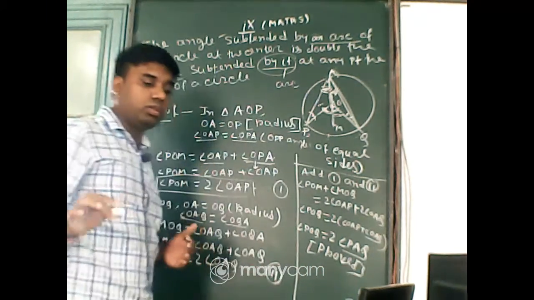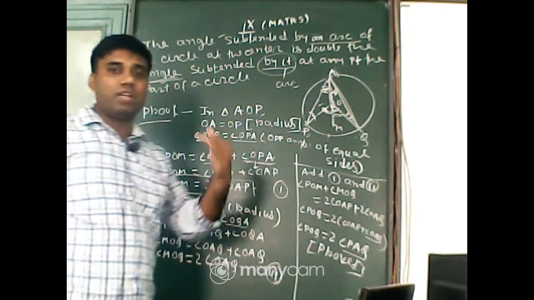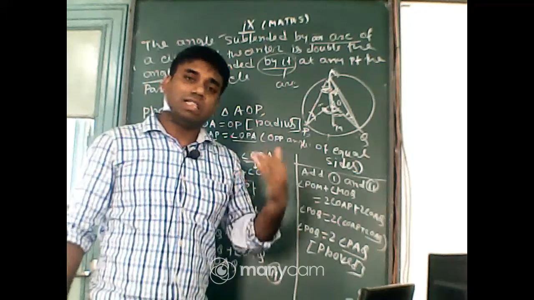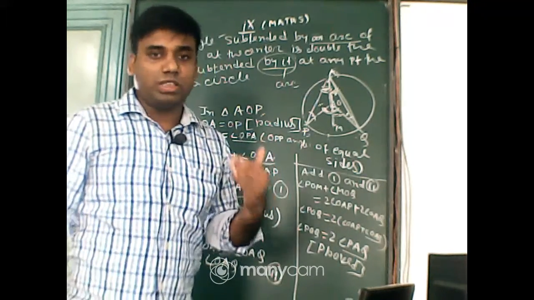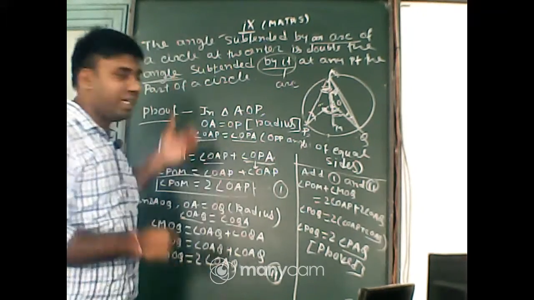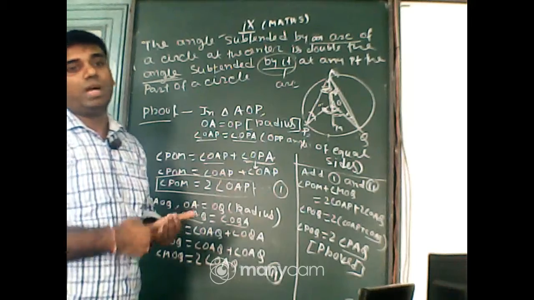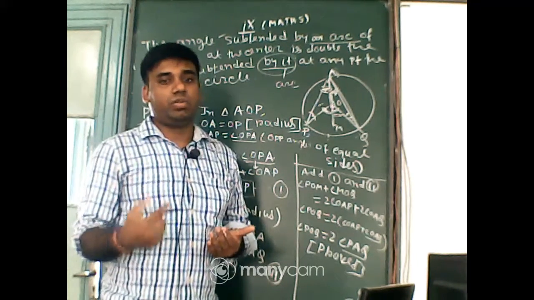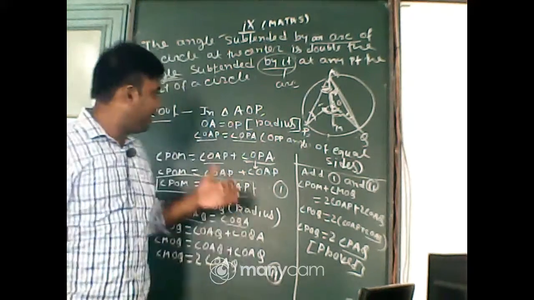Students, I have not written here what is given, what is to be proved, and what the construction is. When you solve it in your copy, you must write the statement, then what is given, what is to be proved, and what construction we have done. You must write these 3 points, then that is the proof.